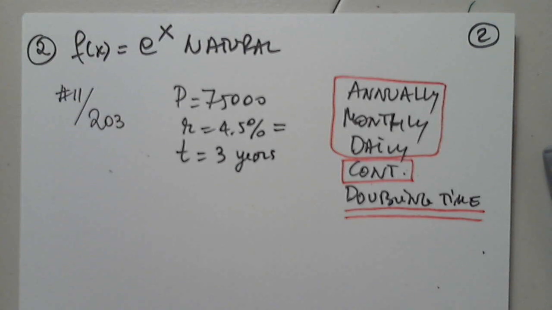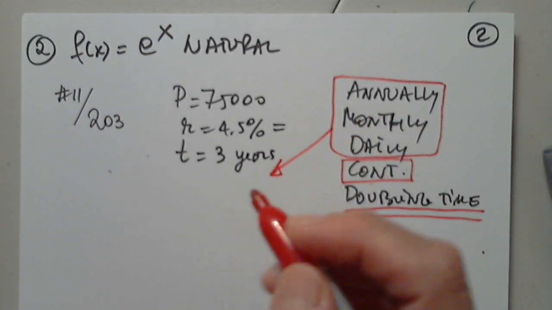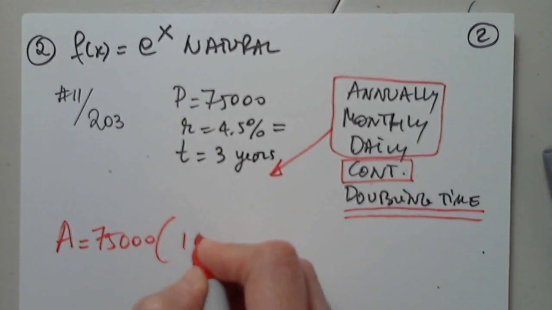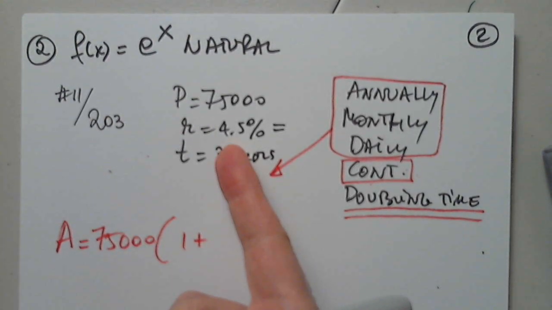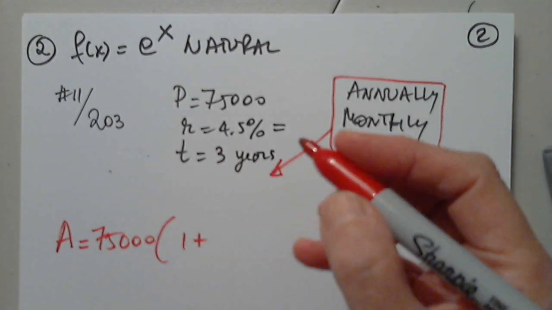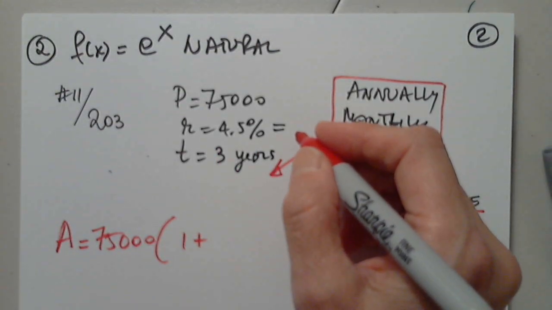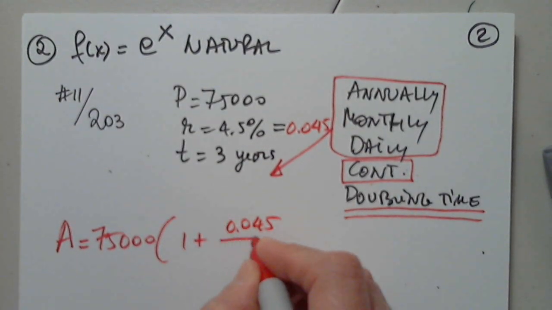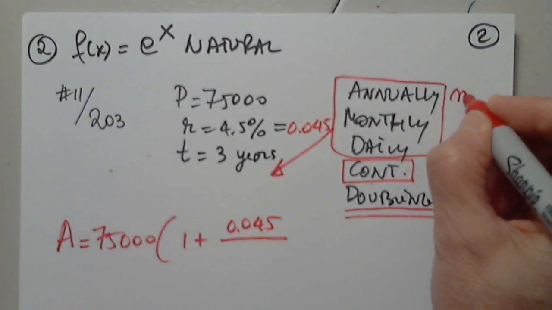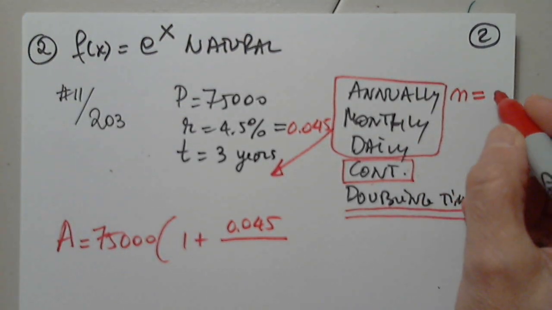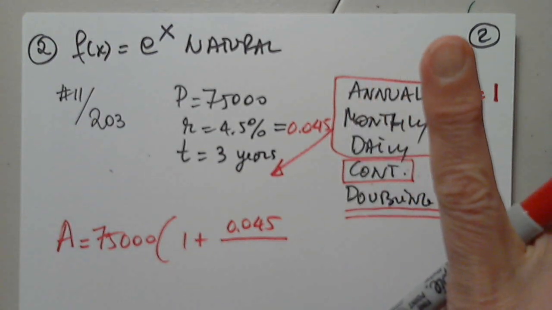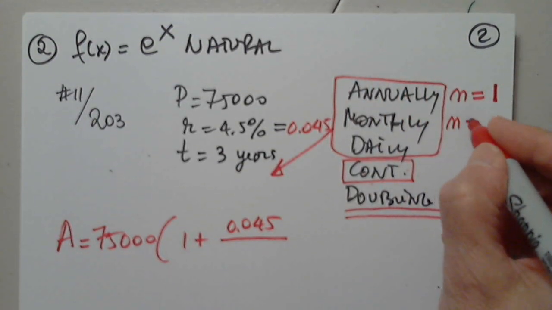So I'm going to copy the formula for this. So this is A equals the principal, 75,000, 1 plus. Can anyone tell us how to write the interest rate? Because I cannot use 4.5%. How do I write it? 0.045. Awesome. Thank you very much. 0.045 divided by N. How much is N for annually? 1. Every year, annually.